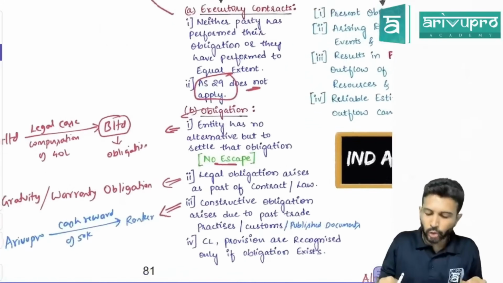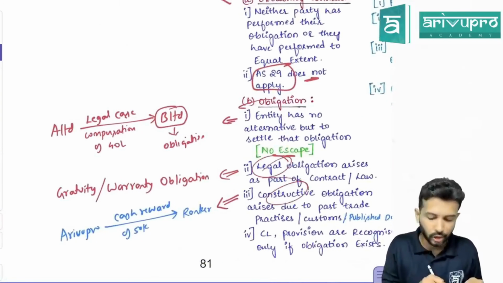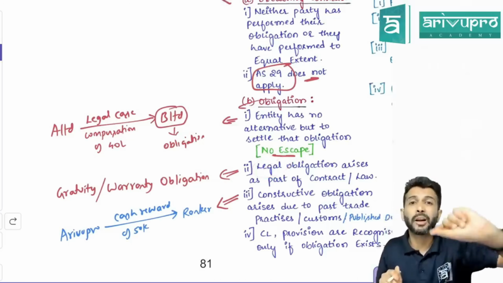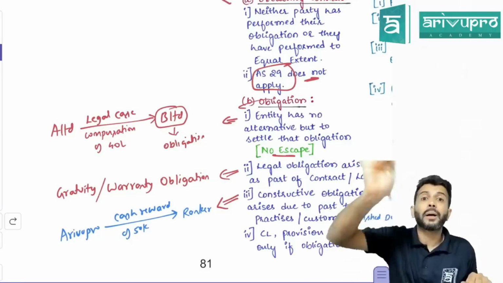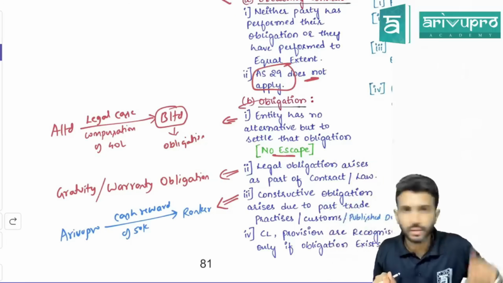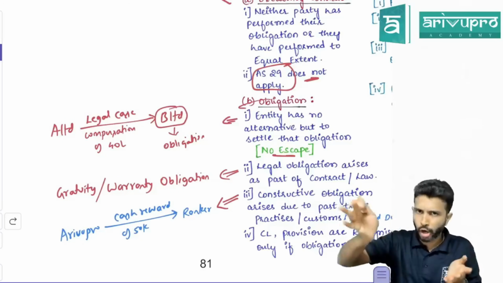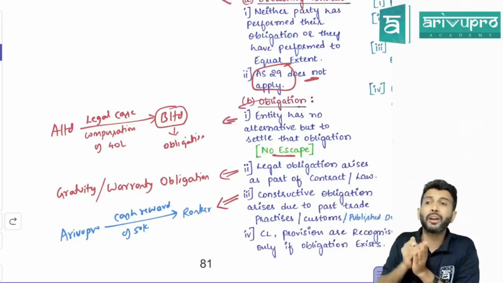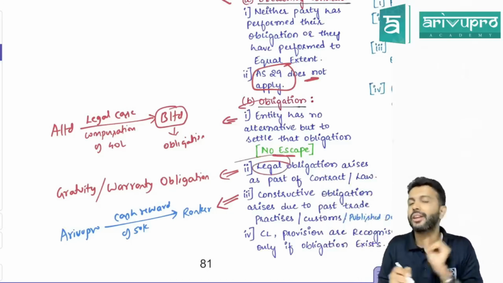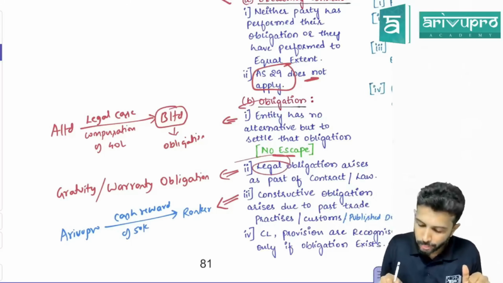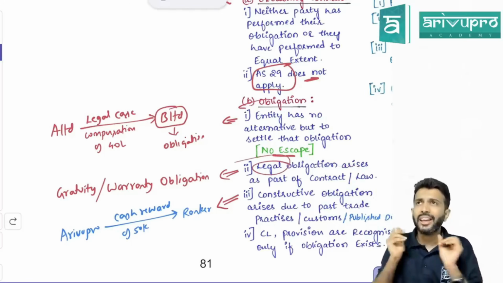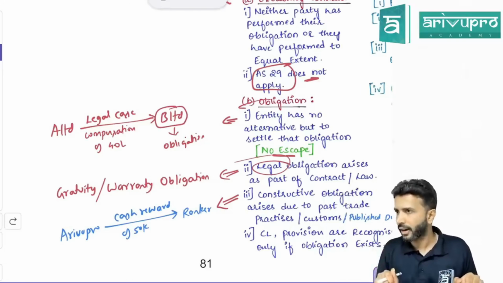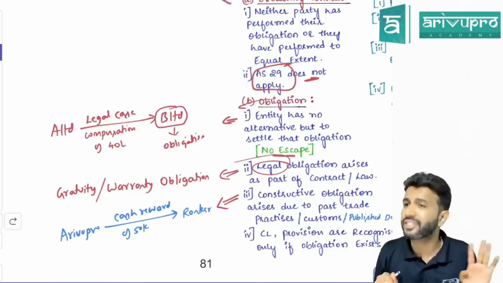So there could be two types of obligation. One could be a legal obligation, another is a constructive obligation. Legal obligation means those obligations which arise as part of contract or law. For example, companies have to pay gratuity to employees. This is payable as per the Gratuity Act. Law says it. Can any company escape from it? They have to pay because this arises as part of law. Such an obligation we call a legal obligation. Or it could be a contractual obligation. Let's say A Limited sold goods to B Limited under a warranty. We sold one product and on that product a 3-year warranty is given.